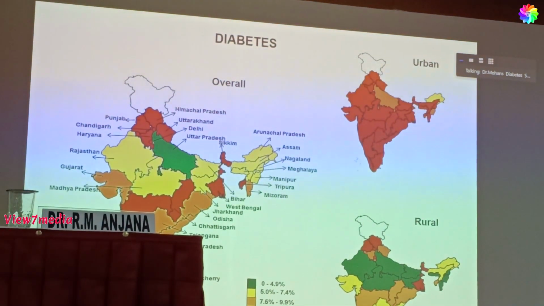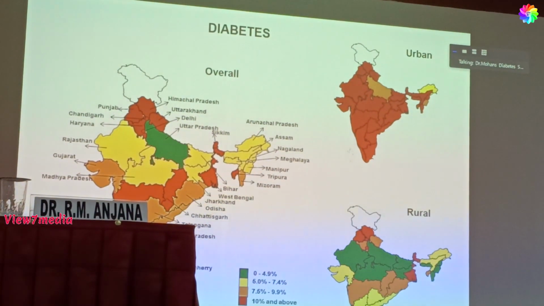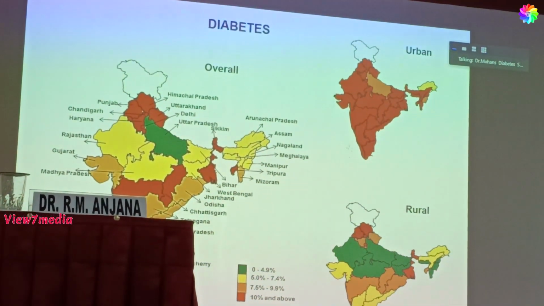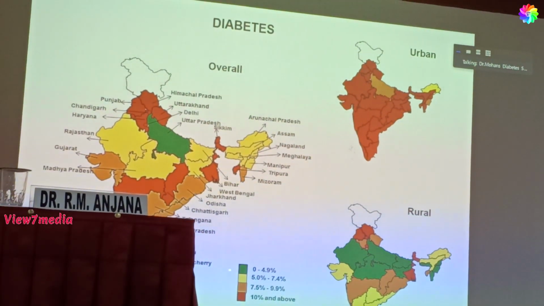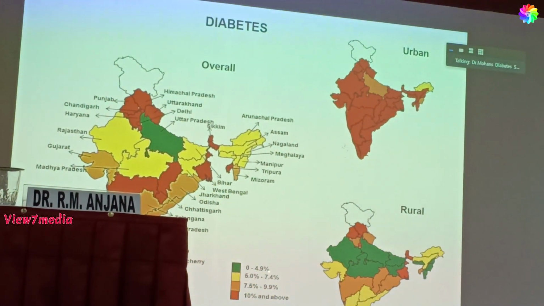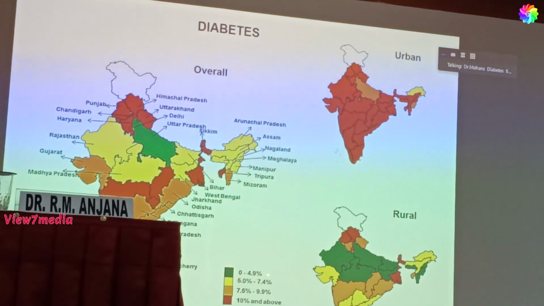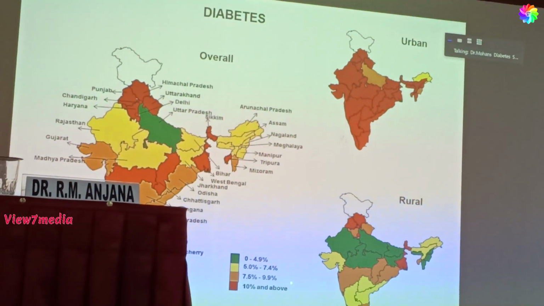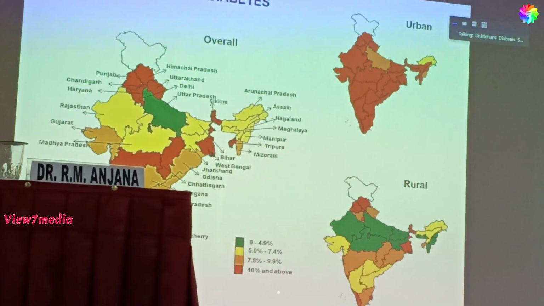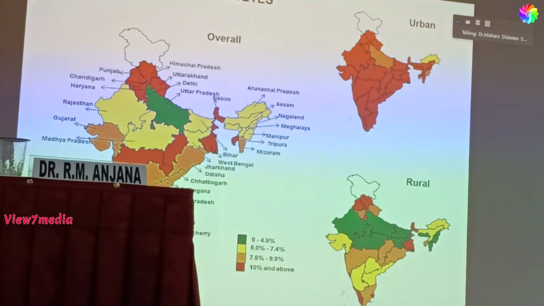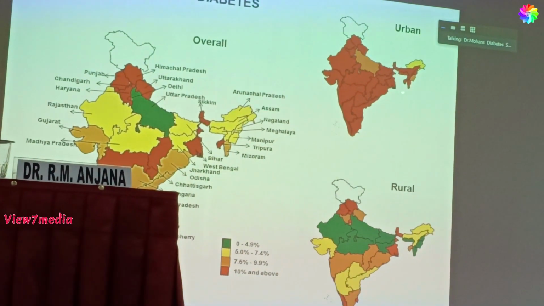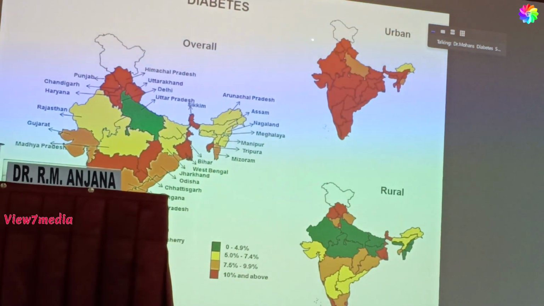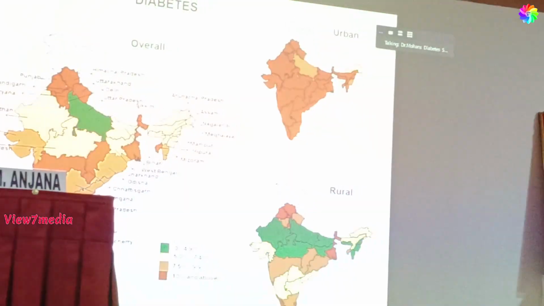Now shown here are maps of the country. So this is urban India, this is rural India, and this is overall together. So here we have color-coded maps. Up to 5% prevalence is shown in green, and up to 7.4 is in yellow, up to about 10 is in orange, and above 10 becomes red. So if you look at urban India, this is diabetes prevalence. Almost the whole country is showing high prevalence of diabetes.